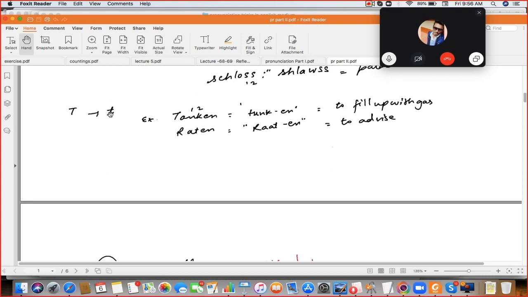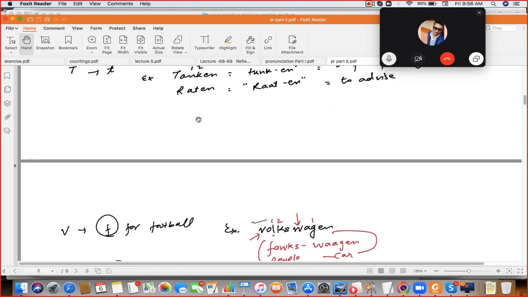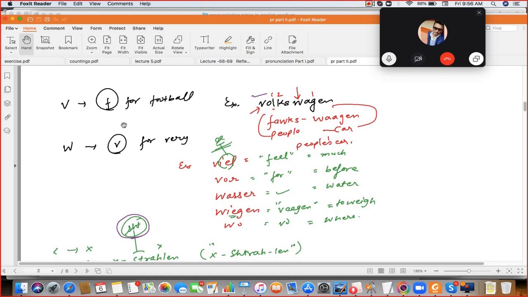Next is T. T is T for tomato. Okay, speak the example. Tanken. Tanken. Yes. And Ratten. Okay, Tanken and Ratten. Next is V and W. V is F for fan, W is V for very. Okay. Speak the example. Volkswagen. Volkswagen.